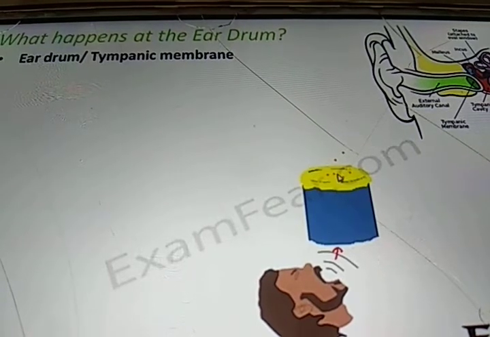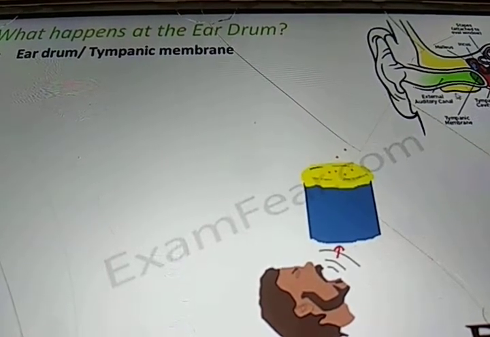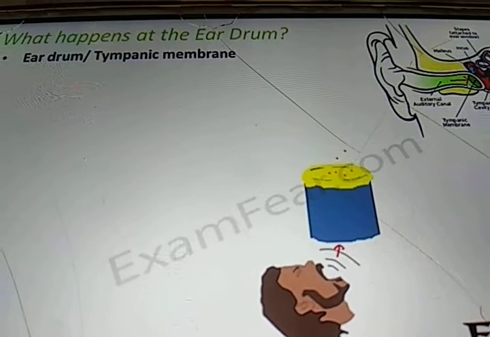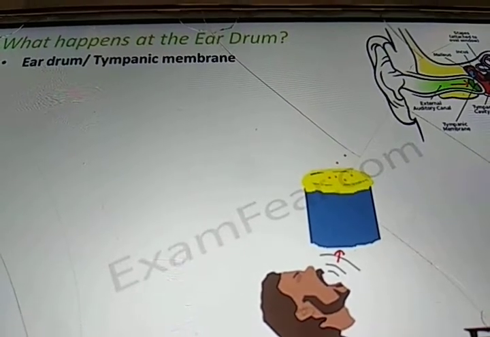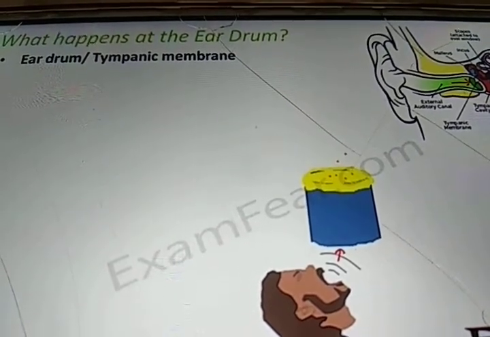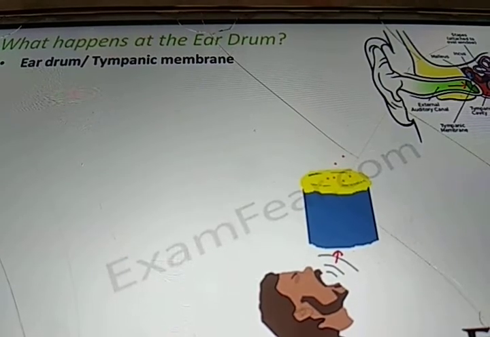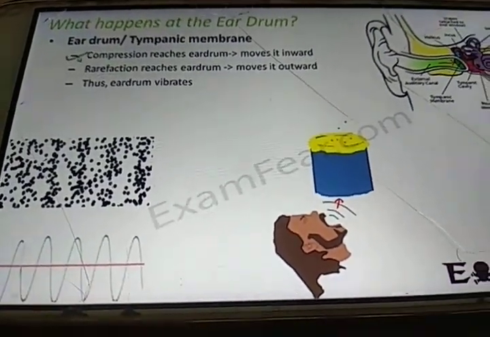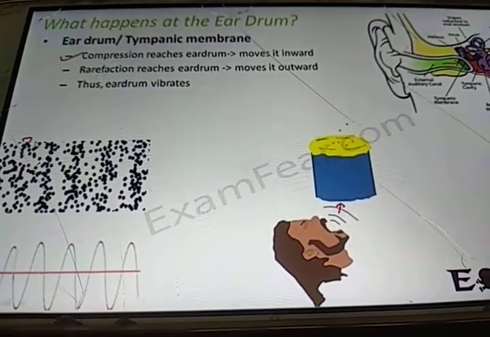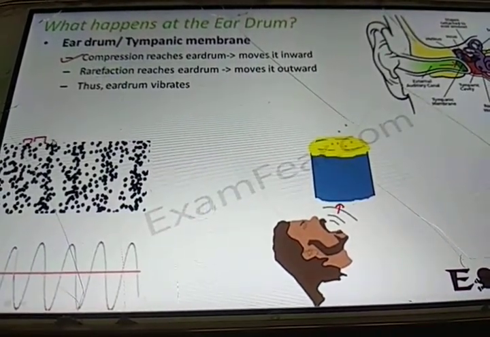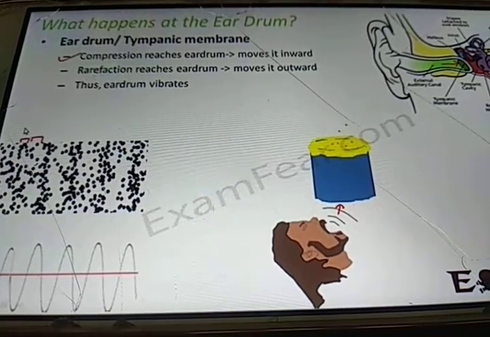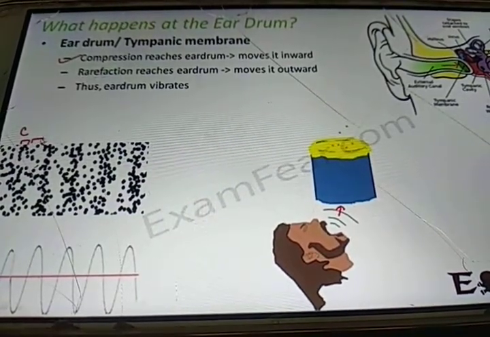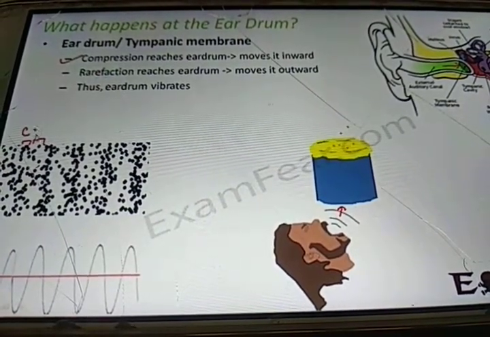A similar thing happens in the case of the eardrum also. When the sound wave reaches the eardrum, it starts vibrating. Vibration means these kinds of compression and rarefaction. Compression is the dense area, and rarefaction is the lesser dense area.